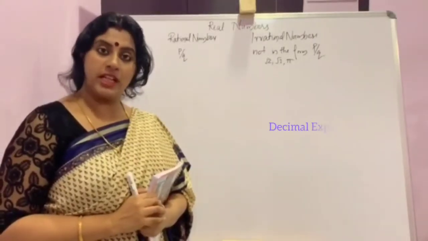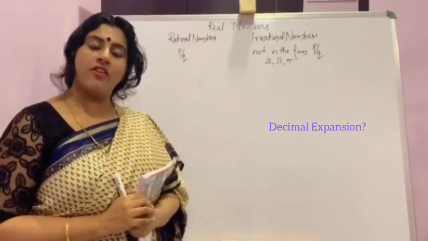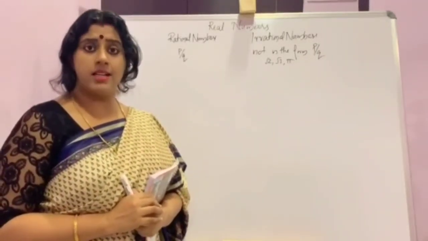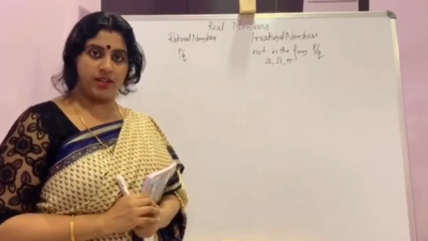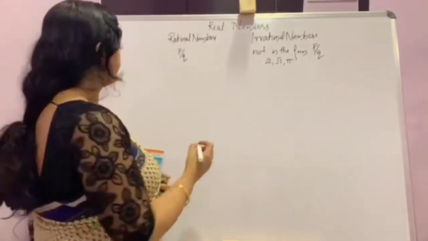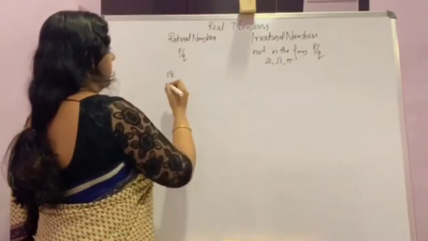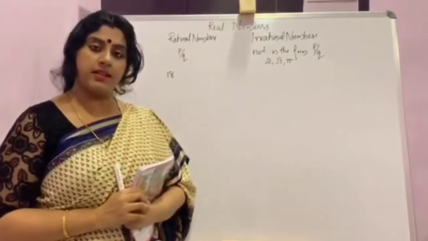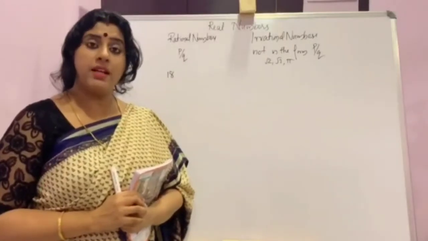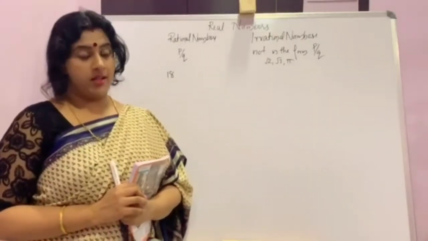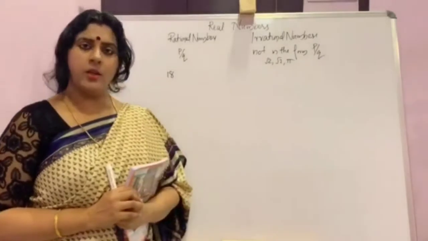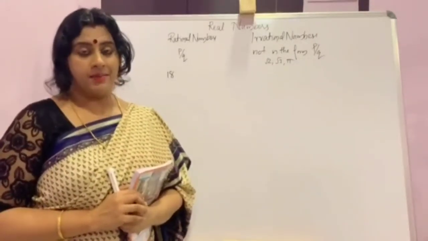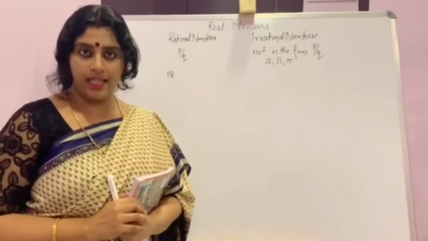Did you hear about decimal expansion? You have already studied it in the earlier classes. There are so many types of decimal expansion. I will show you. 18. This is simply 18. Is there a decimal there? No. But if you are asked to find a decimal there, you can say there is also a decimal. How? 18 means 18.0.